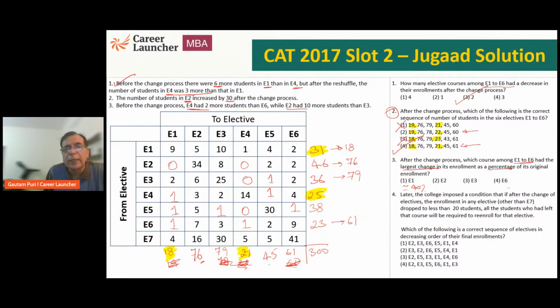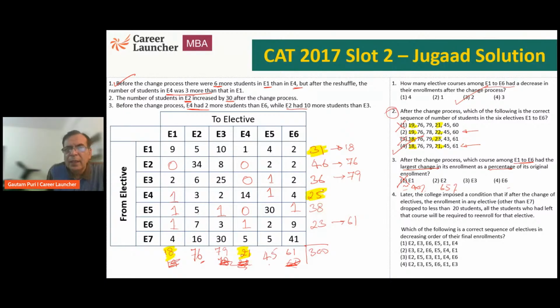What about E2? 46 to 76. It is an increase of 30. E2 is an increase of 30 on 46. Can I say 30 by 45 would have been 2/3 or 66%. So 30 by 46 will be about 65% approximately. So we are looking for largest change, so E1 is wrong.